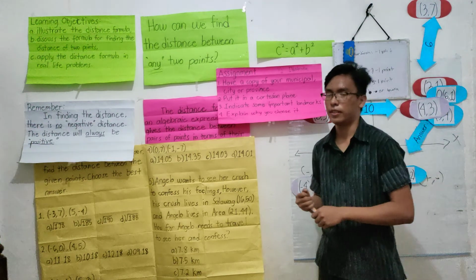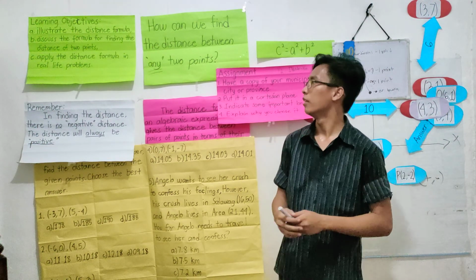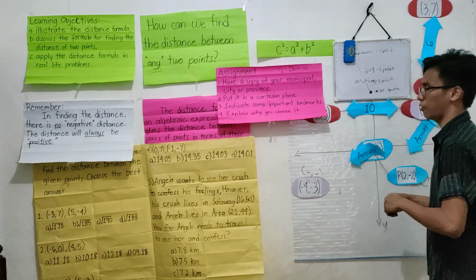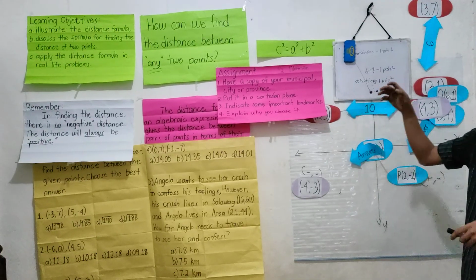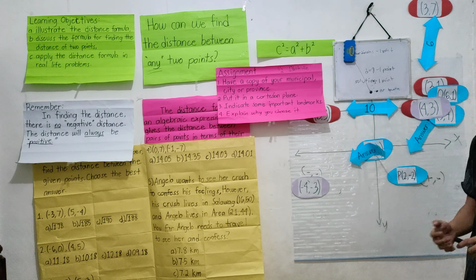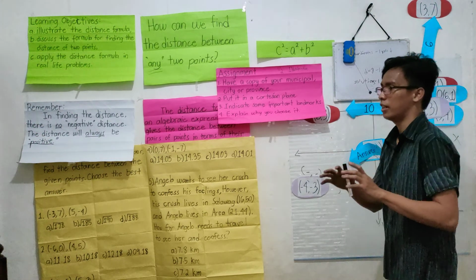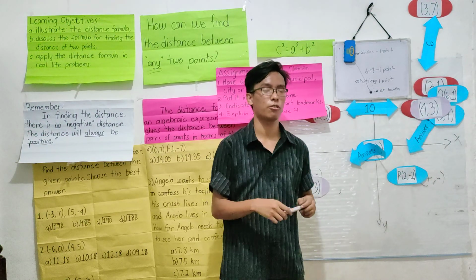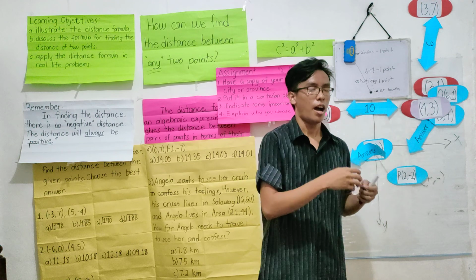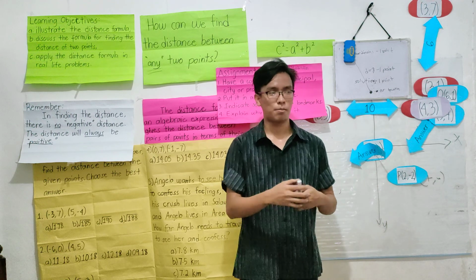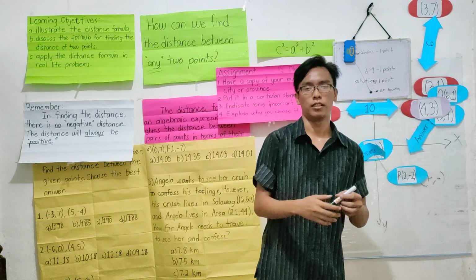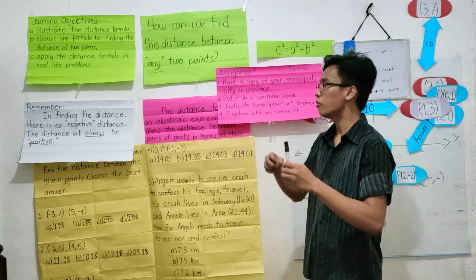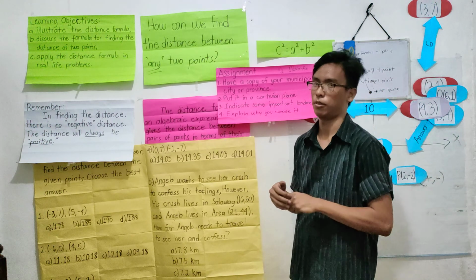So, to conclude everything that we have discussed today, the distance formula is used to find the distance of any 2 points plotted in the coordinate plane or the Cartesian plane. However, it is not limited only to the Cartesian plane. It can also be used in real life situations, just like how we find the distance between me and my girl, or the distance of one place to another. You can use the distance formula anywhere.